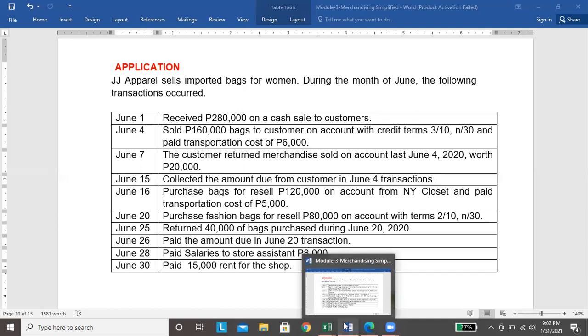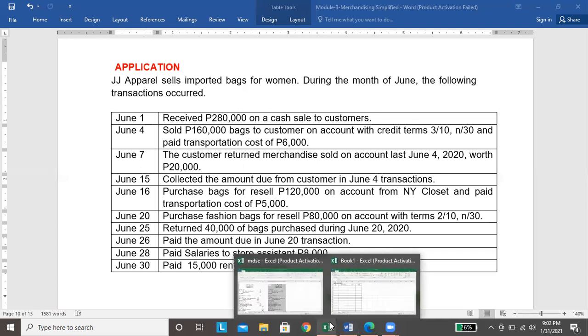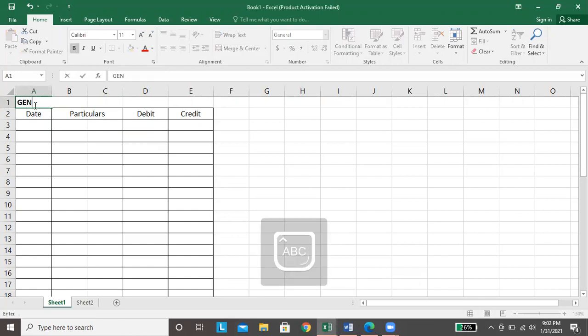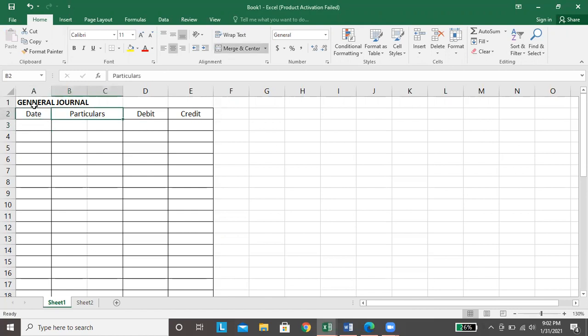So let us make our journal entry for that. 280,000. So this is our general journal. If you can still remember, when I say general journal, this is the book of original entry. It is where the transactions of the business are first recorded. So it has the date, the particulars. In our previous transaction, account titles and explanation ang ginamit, but either way will do. So debits and the credits.